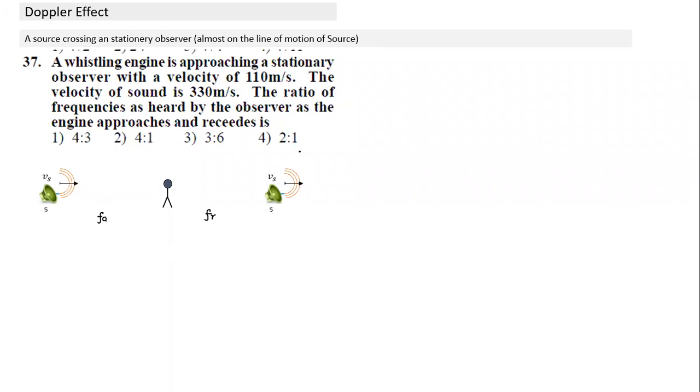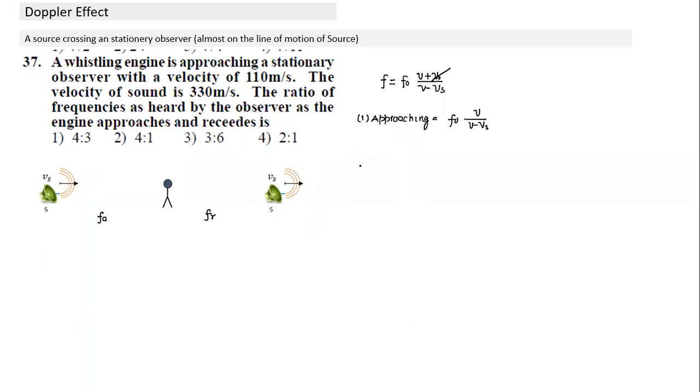Can we write those terms here? It should be simple enough. What is the apparent frequency observed here? It is equal to the actual frequency F0, the observer comes first, V plus VO, and in the denominator negative, V minus Vs. That's the formula. So the first case is when it is approaching. The observer speed is 0 anyway, and since the source is moving towards the observer, no need to change the sign. So this will be equal to F0 V divided by V minus Vs. You can easily substitute and get the value.